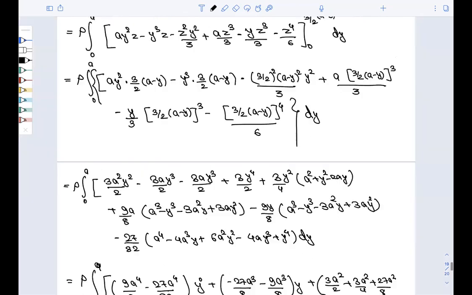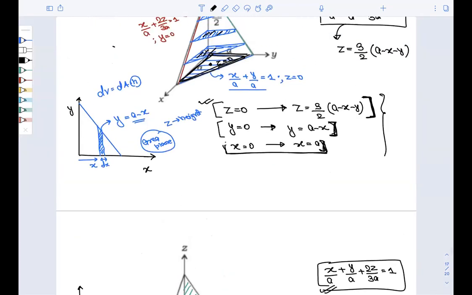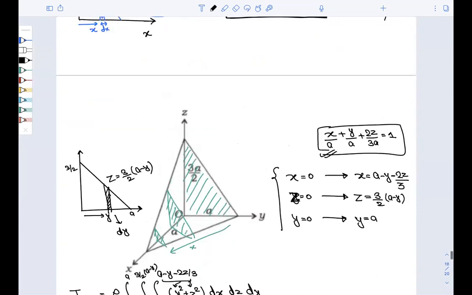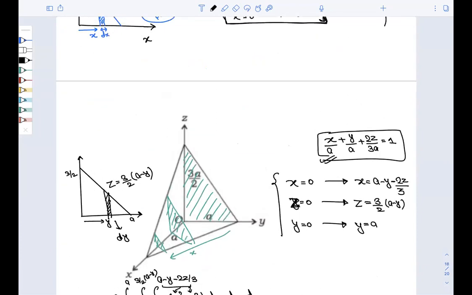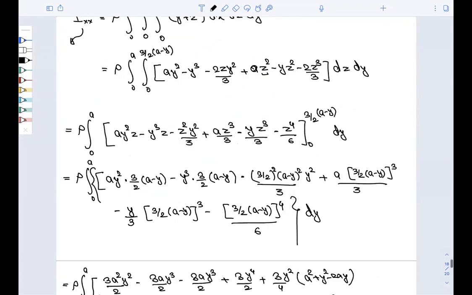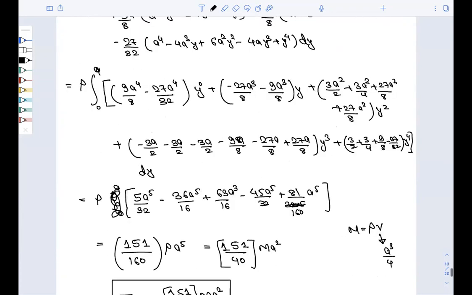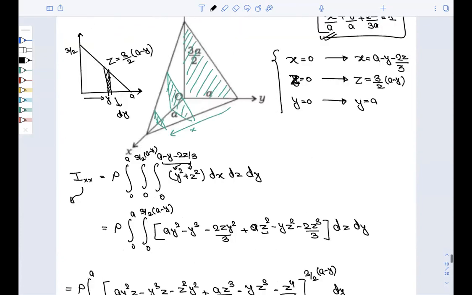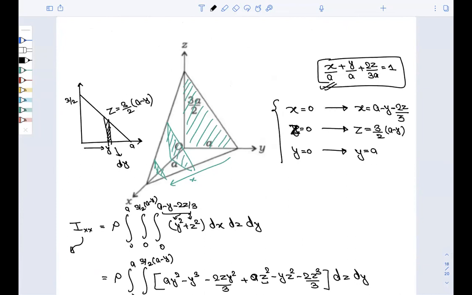But if you can see, this is a lengthy question, because six elements have to be found and the calculation is not so easy. If the intercept here were a then it would be much easier than this, right? And if this were a simple rectangular pyramid then also it would be easier. So this is a tetrahedron, more likely to say.